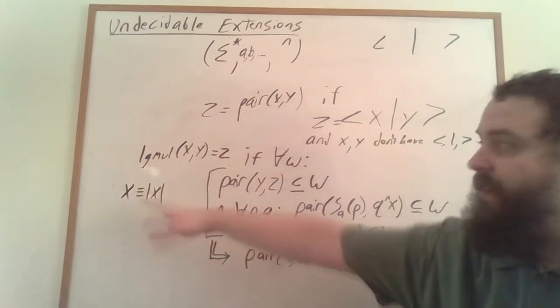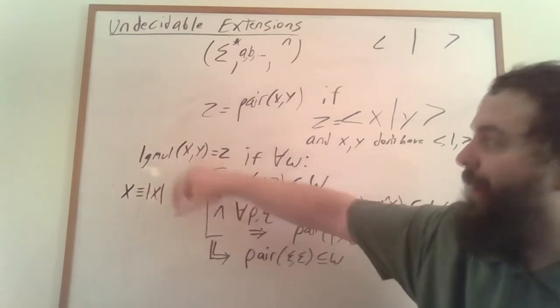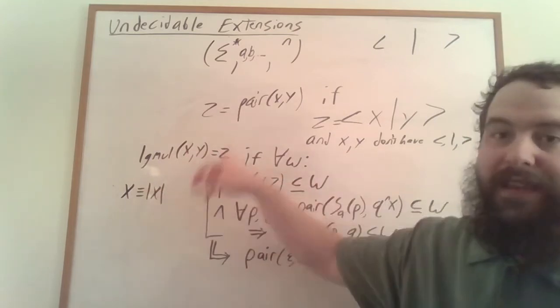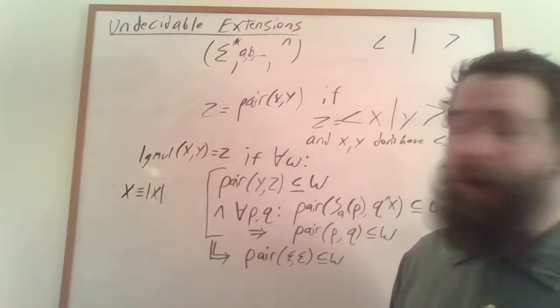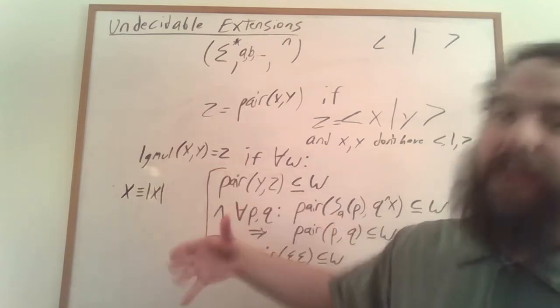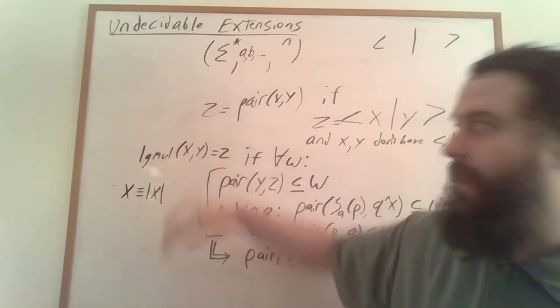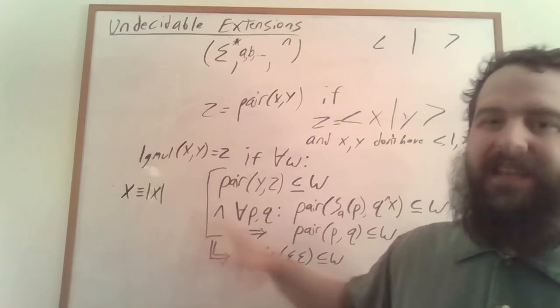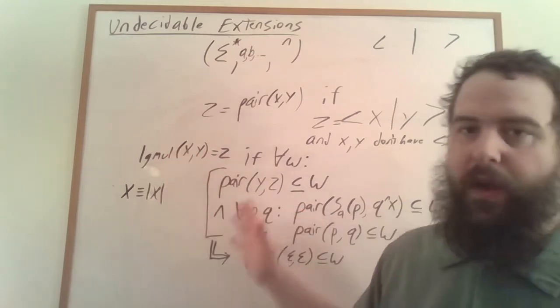And having this identification allows us to say, okay, we're talking about x times y is equal to z, instead of the more complicated z is a sequence of a's whose length is the length of x times the length of y. It's just going to be easier to say that x times y is equal to z.